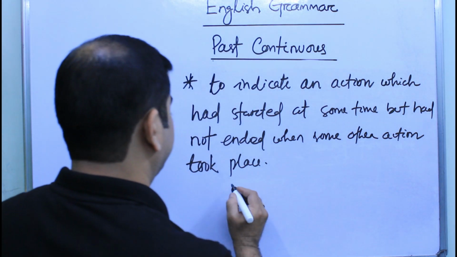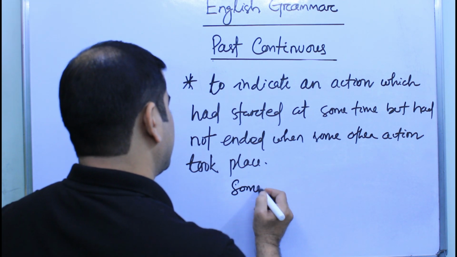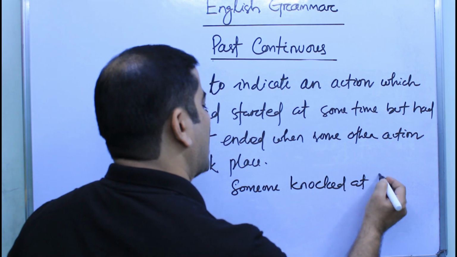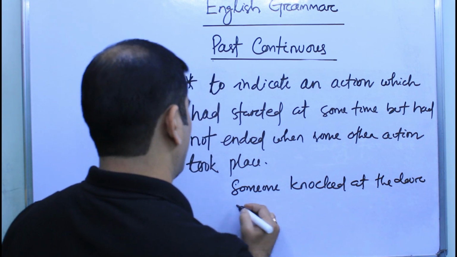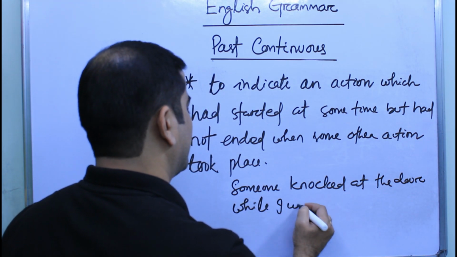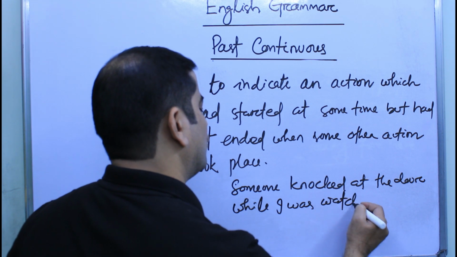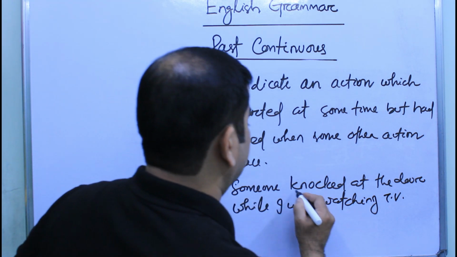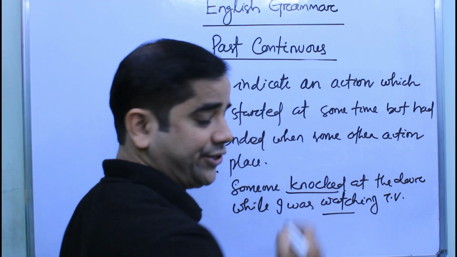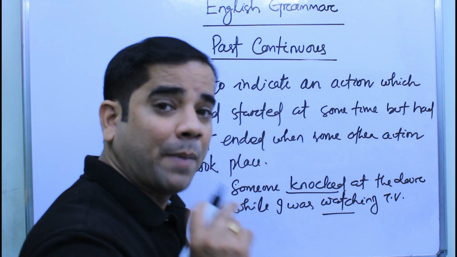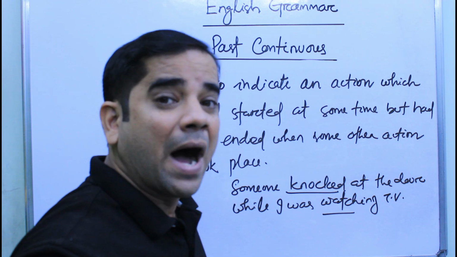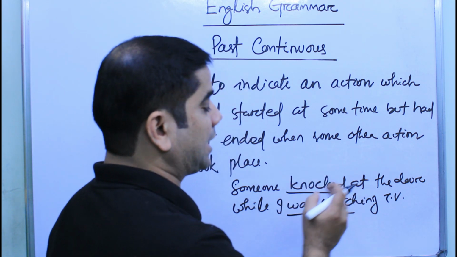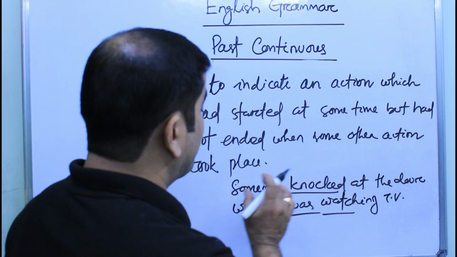For example, someone knocked at the door while I was watching TV. In this case, there are two verbs. One is knock and another is watch. Knock is in its simple past tense while watch is in its past continuous form because it is associated with the help of was. I was watching, that means watching is in its past continuous form, but someone knocked at